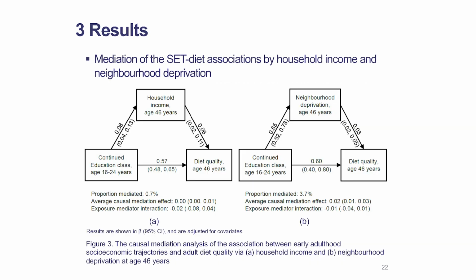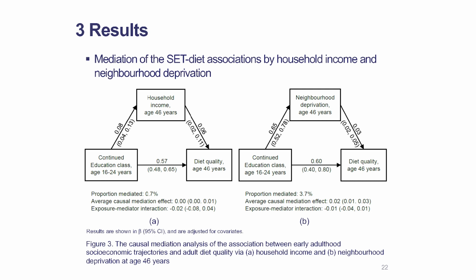Finally, we test the mediation of the SEP diet association by 2 potential mediators. And here I want to mention that because of the little difference in diet quality among the occupational defined classes and the economically inactive class, we combine these 5 classes as a reference group in the causal mediation analysis. So here we focused more on the continuing education class versus other SEP classes.